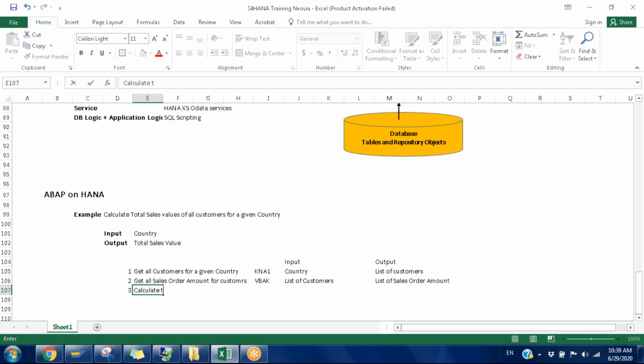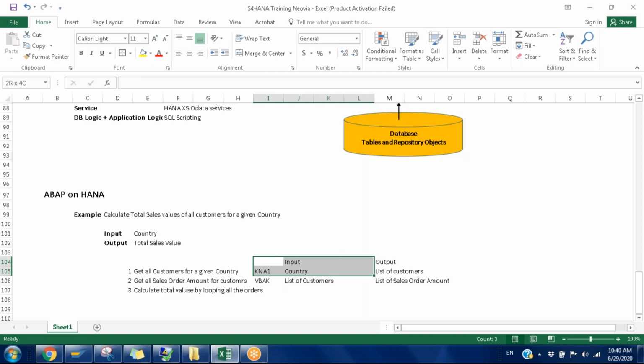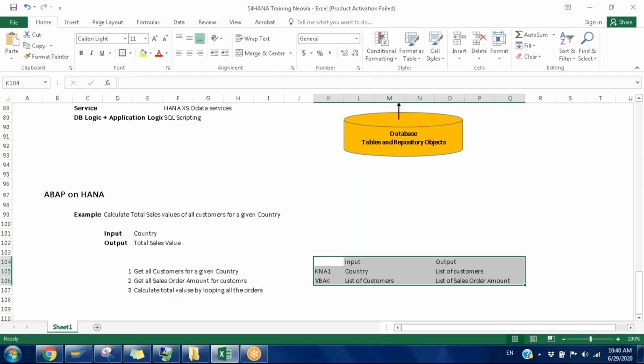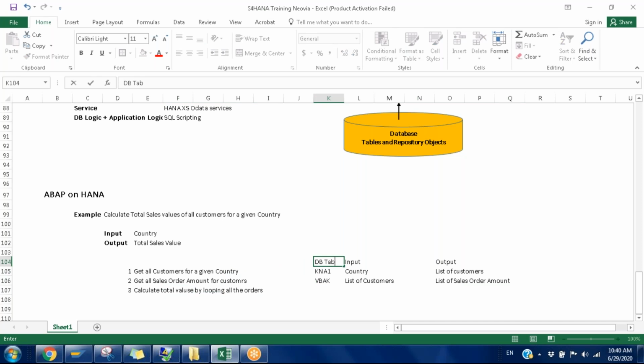The third one is calculate total value by looping over all the orders. This is not a database interaction. This is simply ABAP logic only. This is a DB table, and the logic is DB logic. Here it is also DB logic, and this is application logic. So just assume that.